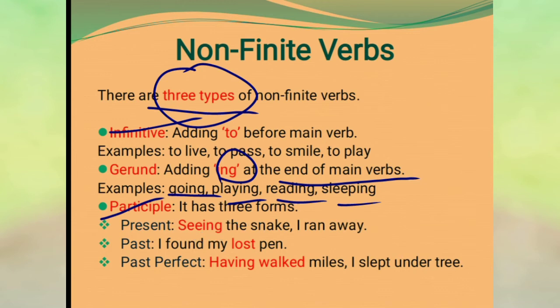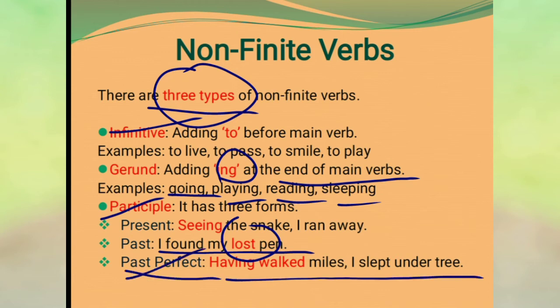We can also see the past form of the non-finite verbs, participle. The example is: I found my lost pen. Here the word in red color is the past participle. Now, let us talk about past perfect participle.